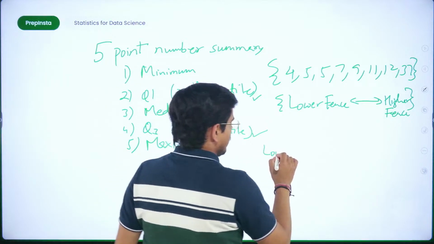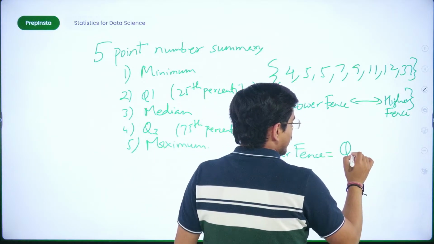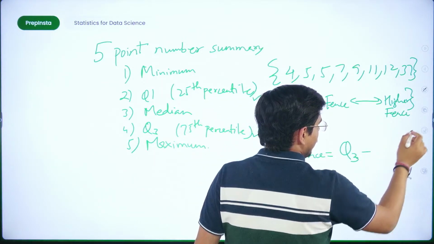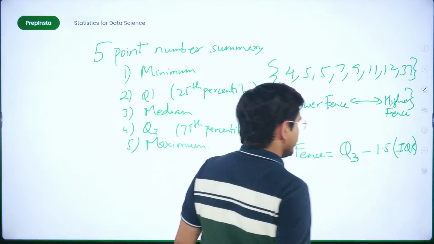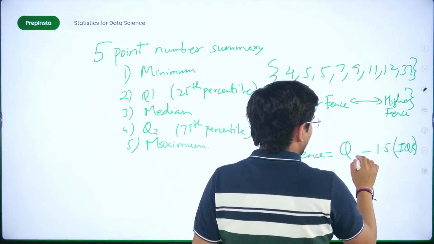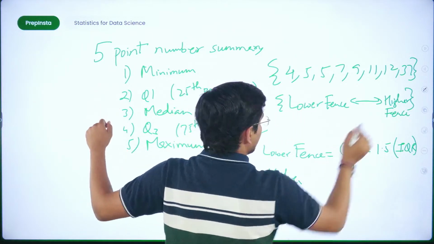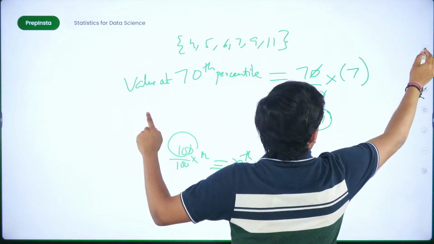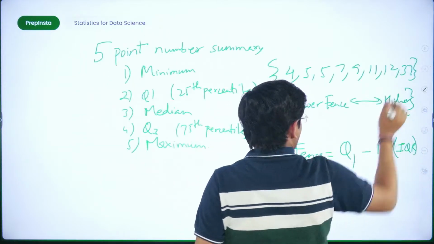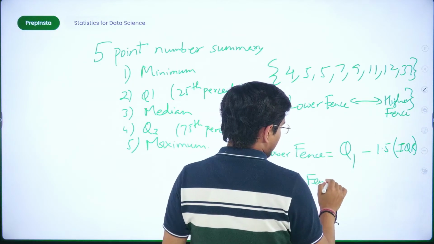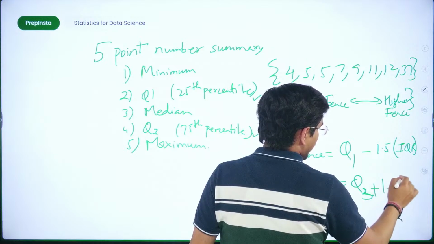So what is lower fence? The formula for lower fence is Q3 minus 1.5 into IQR. Fine. Pardon, not Q3, this is Q1. This would be Q1. And higher fence. Lower fence is on this side. Fine. Higher fence is on this side. Fine. So here, when I talk about higher fence, this becomes Q3 minus, pardon, plus 1.5 IQR.